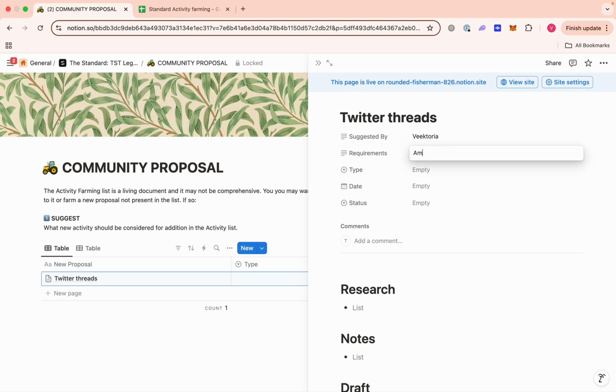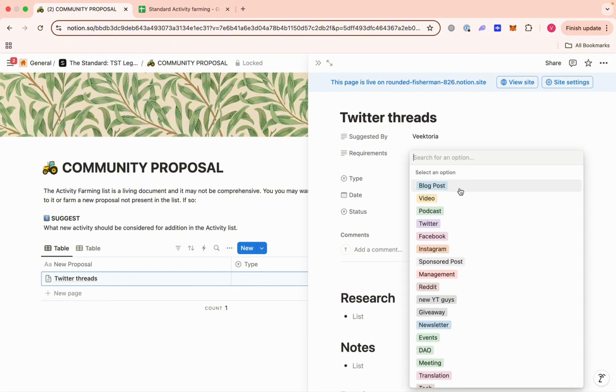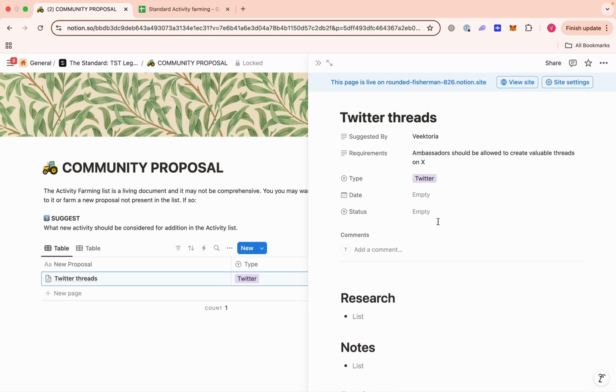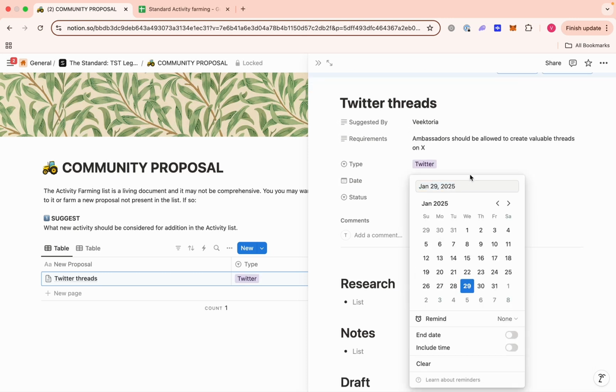Requirements: ambassadors should be allowed to create valuable threads on X. What type of suggestion is this? It's a Twitter suggestion. I'm just going to put in today's date, right?